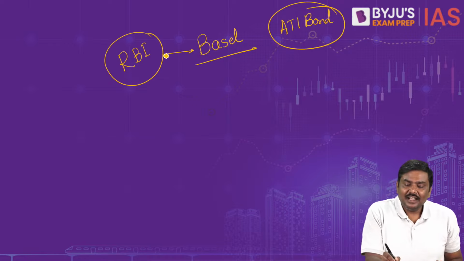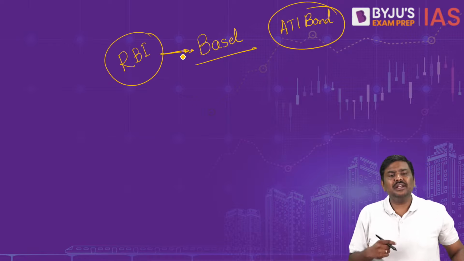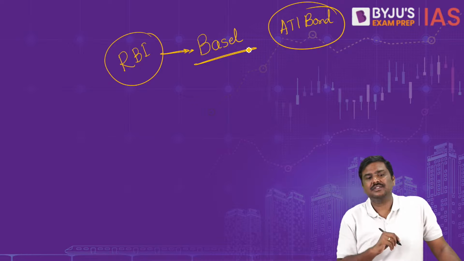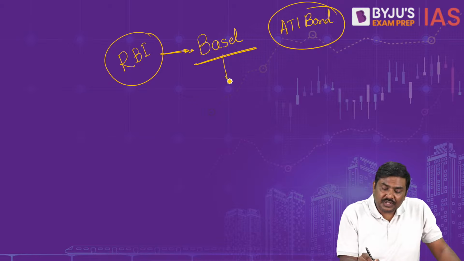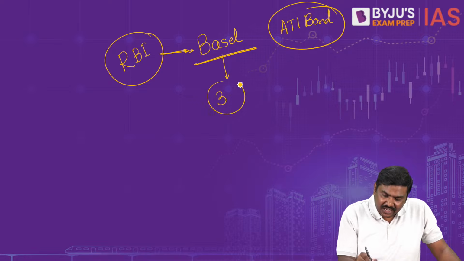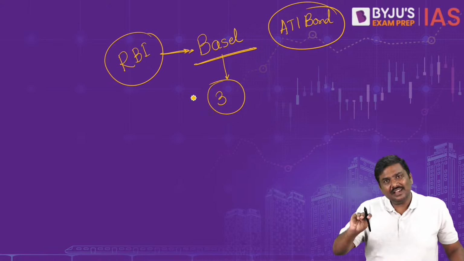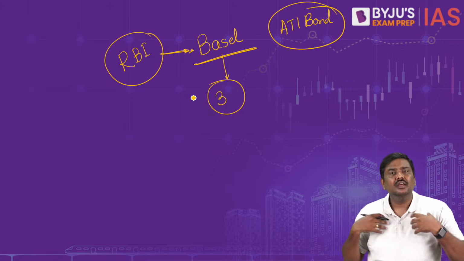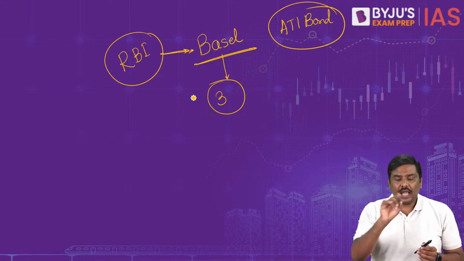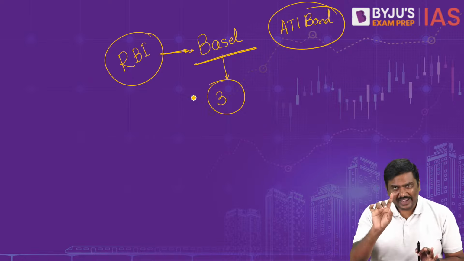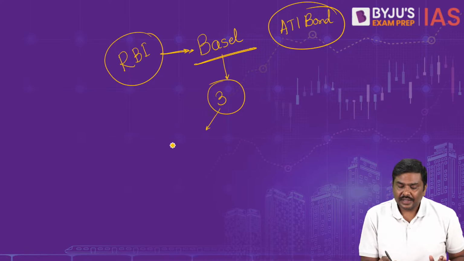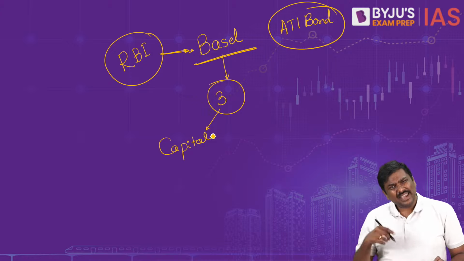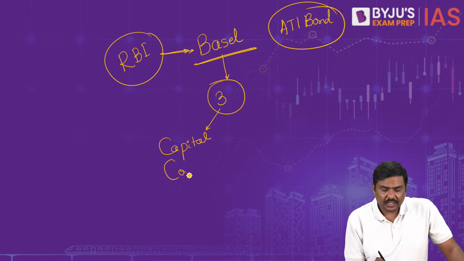Now let's start. RBI has the responsibility of implementing Basel guidelines. And right now, we are in the process of implementing Basel III guidelines. Third round of Basel guidelines, that is Basel III, we are implementing it. Now, under Basel III, one very important provision is to have a capital conservation buffer. Has RBI implemented capital conservation buffer? Yes. It is activated, it is implemented by RBI.